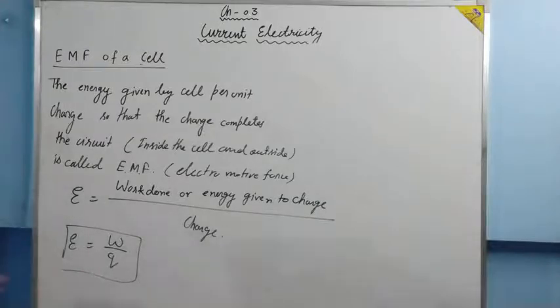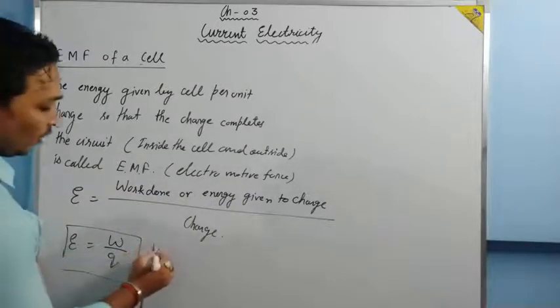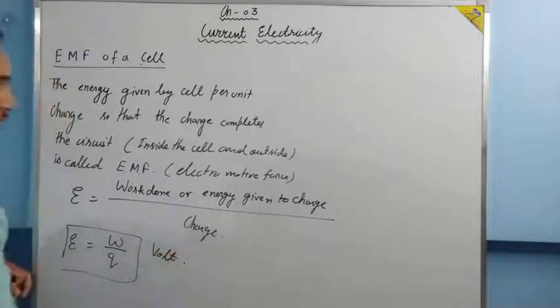Now this W upon Q is very familiar to you. For voltage also we write W upon Q, so its unit will be volt only. Like the smaller battery used in wall clocks is of 1.5 volt, so 1.5 volt is its EMF.